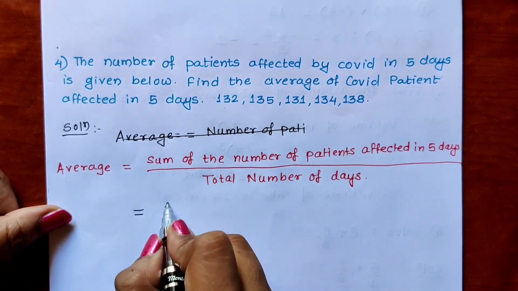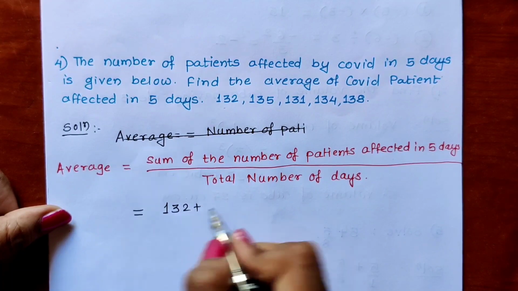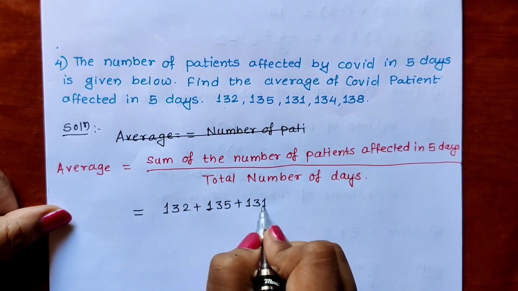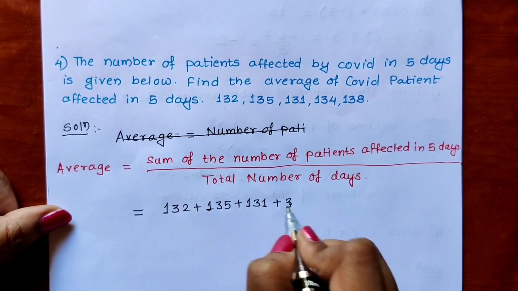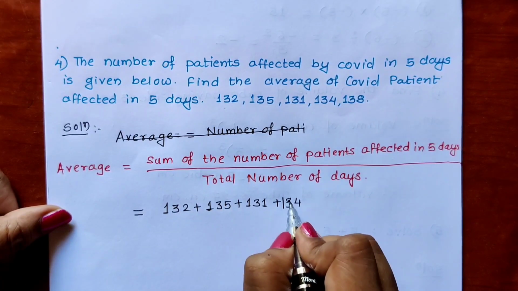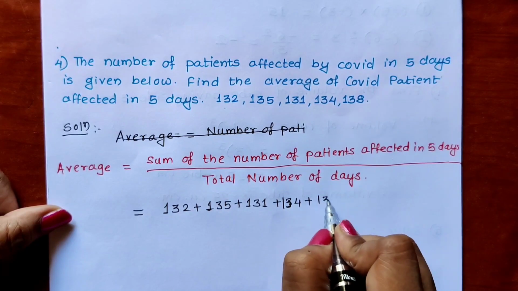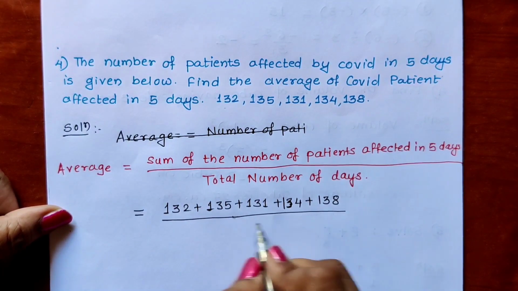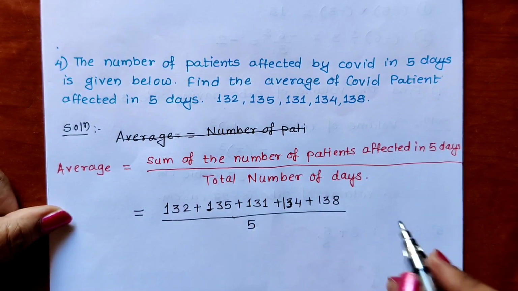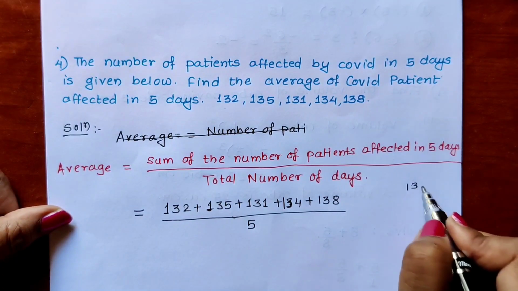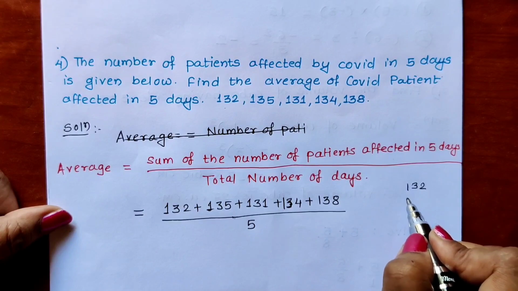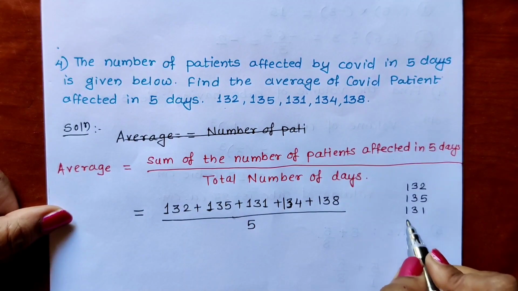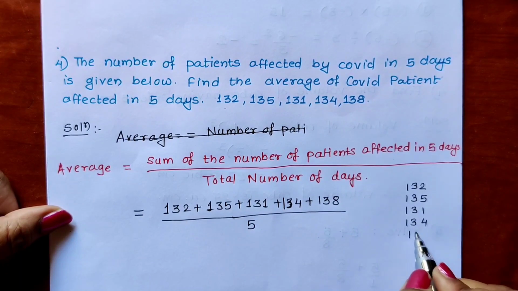So the sum we have to do is 132 plus 135 plus 131 plus 134 plus 138 upon how many total number of days are given to us? 5. So first add all these numbers. I will be adding here only 132 plus 135 plus 131 plus 134 plus 138.